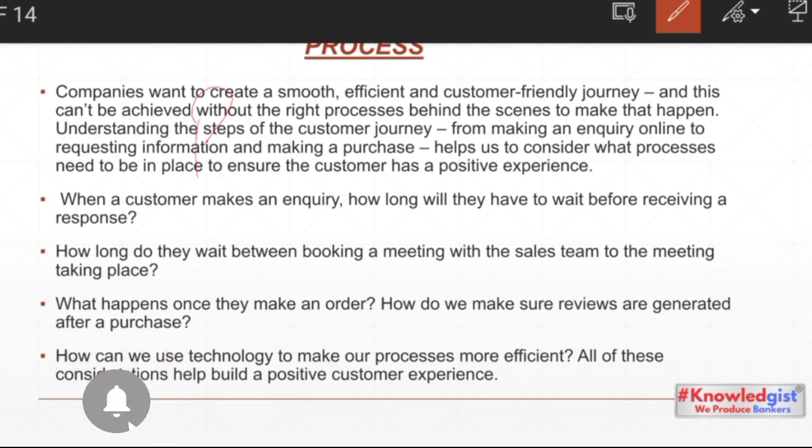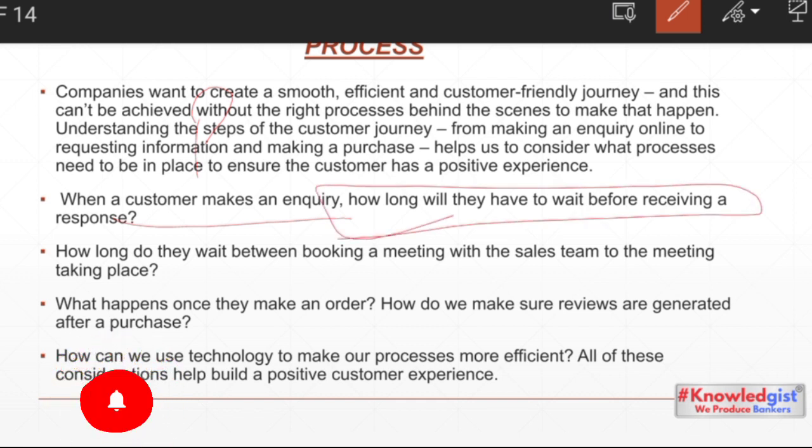In that process, it will let you know at which stage how much time is required to perform that task. For example, it will tell you that when a customer makes an inquiry, how long will it take to attend that inquiry.